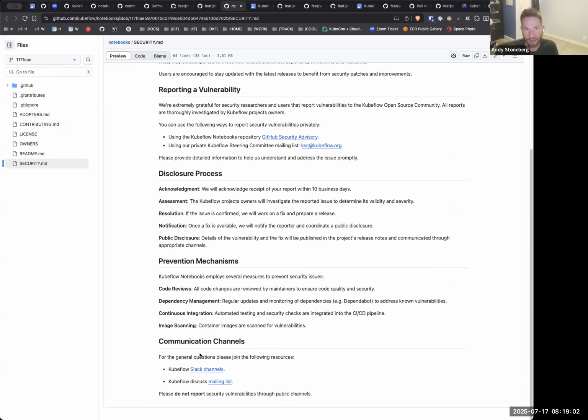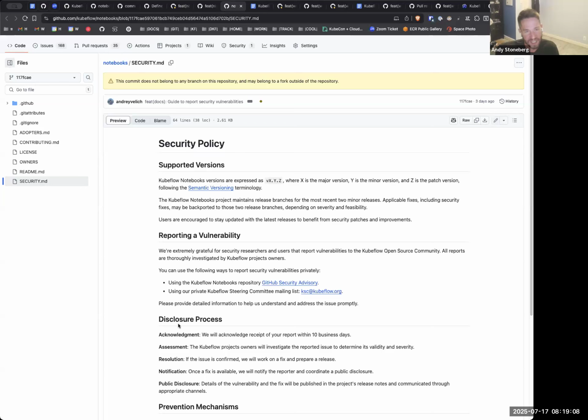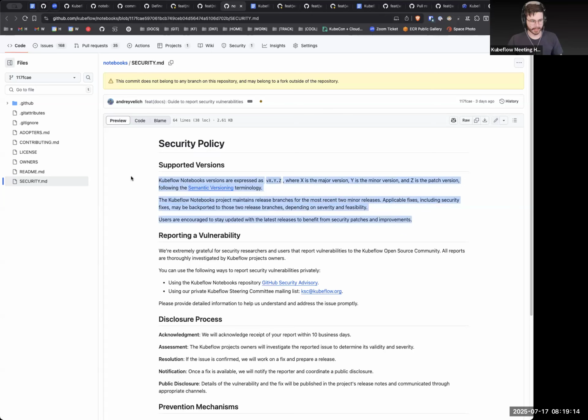I LGTM'd it because it's aligned with other SECURITY.md files that have already been merged in other components. It seemed reasonable to me, in alignment across other components. This was my line: I'm not sure if that's true though. We don't necessarily support which versions. We don't really have a support policy.